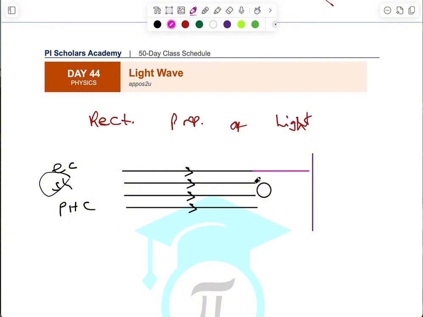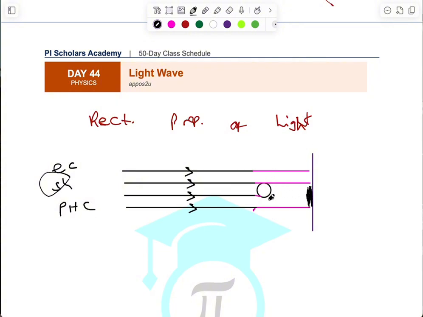Some of the light will make it down here. So look at this. Some of the light will make it down here. But look at this particular one now. When it hits this place, it's unable to make it out here. And in this region now, you have what we call formation of shadow. So shadow is going to form in this region like this.